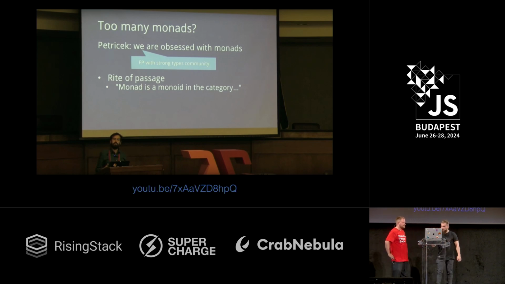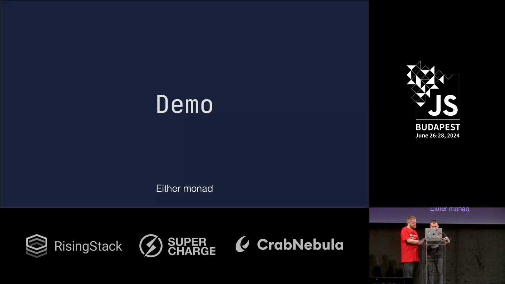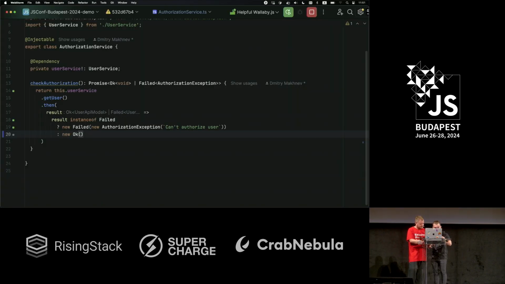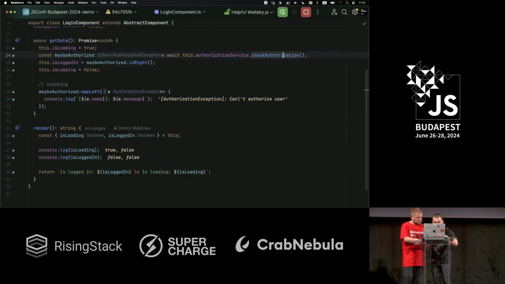The only thing we need is to think about our monad as a class with a lot of really cool utility functions, you know? So imagine you have something like Either: left is failed, right is OK, and it also comes with a lot of useful methods. Let me actually show you. So, yep, I'm not as fast as you, so give me some time, please. Yes, and let me also open the login component.